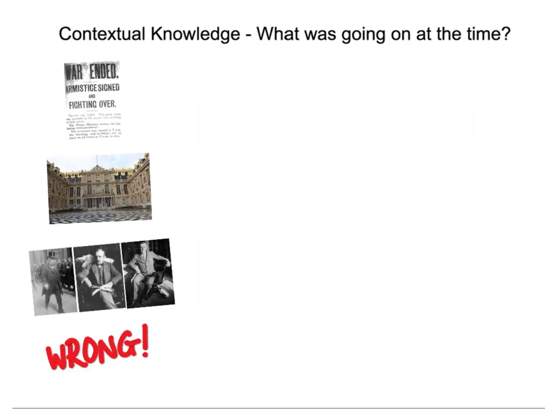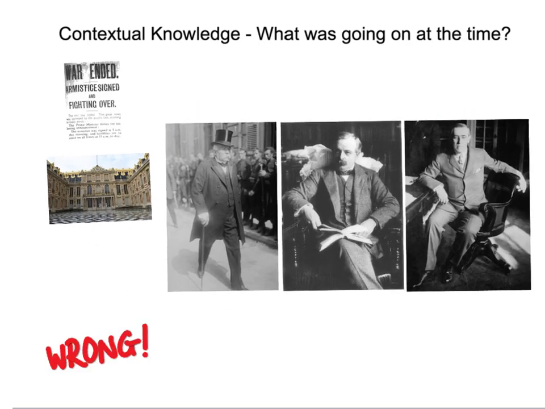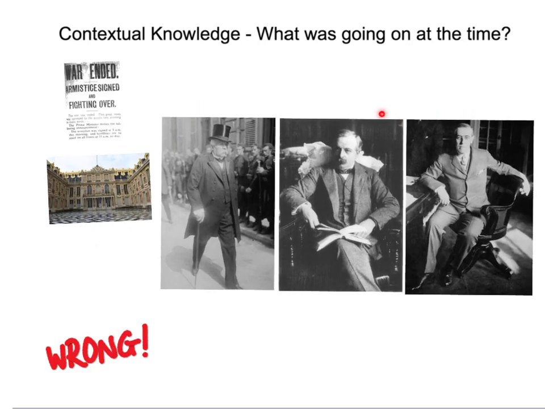Now, who would decide what would go on the treaty? They became known as the so-called Big Three. We have Clemenceau of France, who wanted an aggressive treaty. He wanted to make sure that France could never be attacked by Germany again. He wanted to cripple their army and to punish them so severely that they would never pose a threat again.